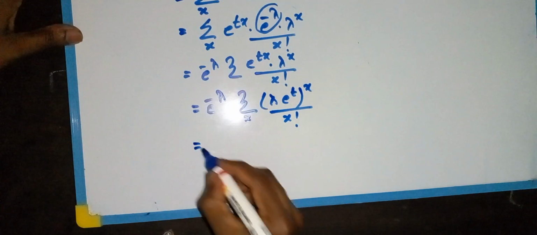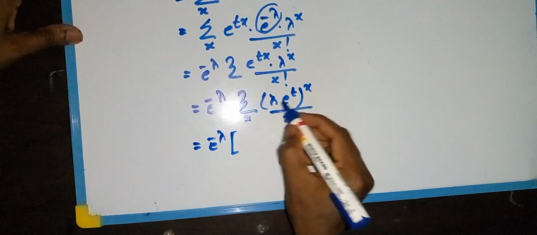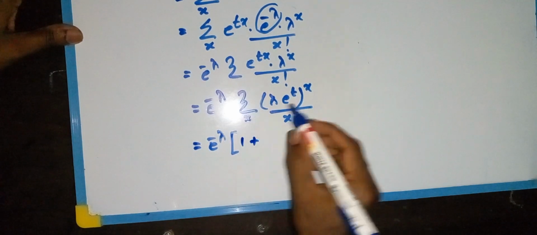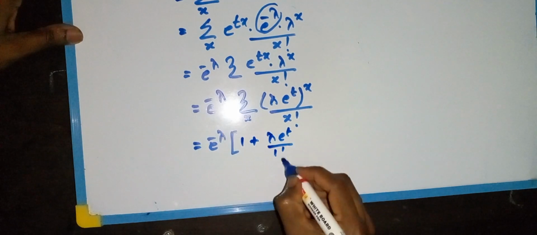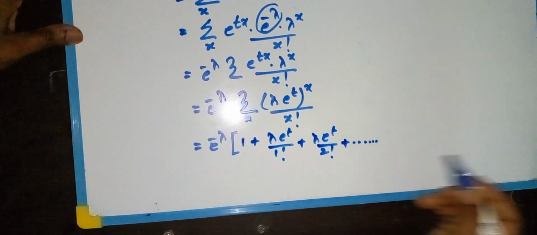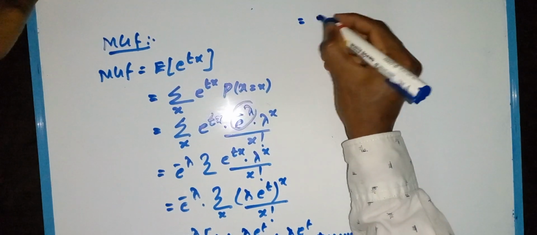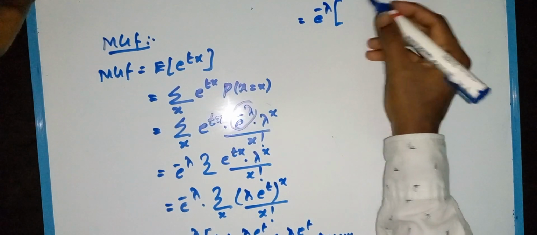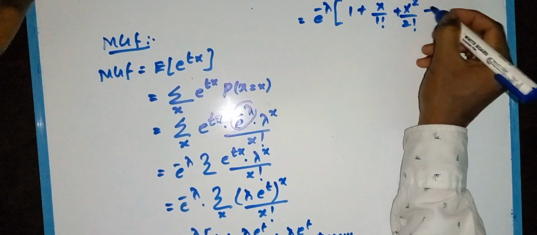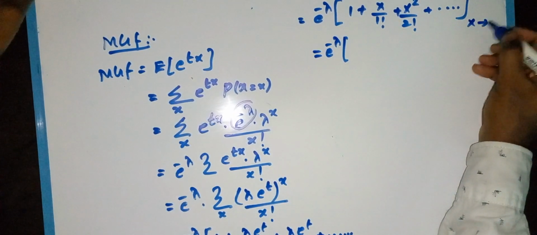So that is equal to e power minus lambda. We take x equal to 0: lambda e power t the whole power 0, so that is 1. Then x equal to 1: lambda e power t divided by 1 factorial, plus lambda e power t whole square by 2 factorial, plus etc. So that is e power minus lambda into 1 plus x by 1 factorial plus x square by 2 factorial plus etc., with x being lambda e power t.